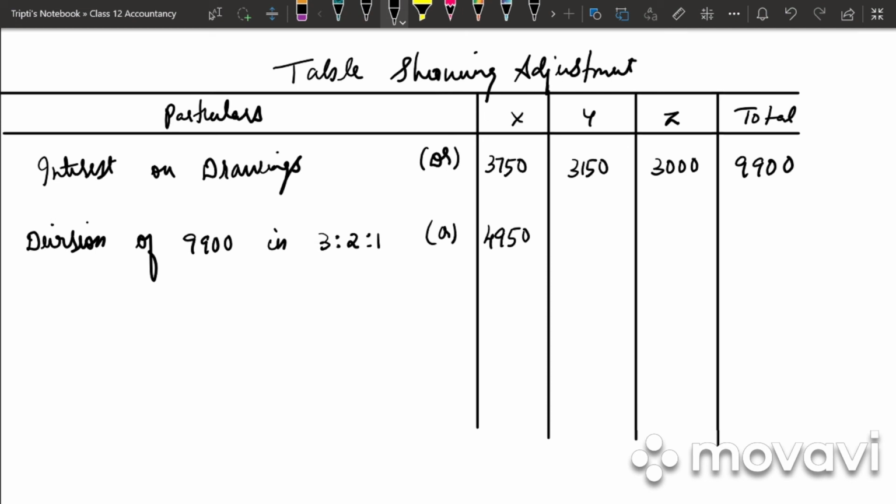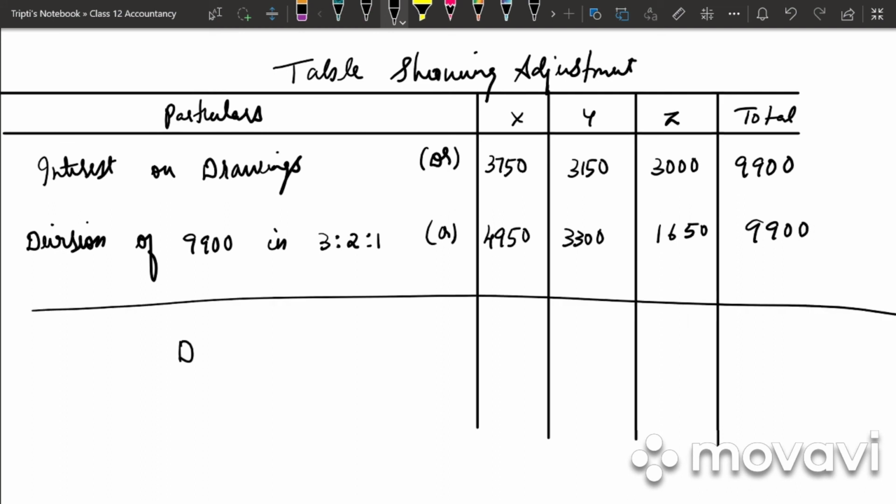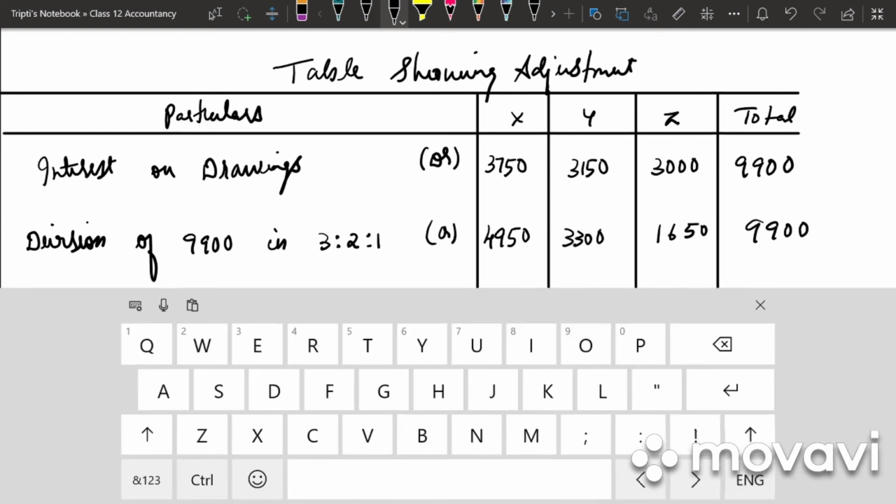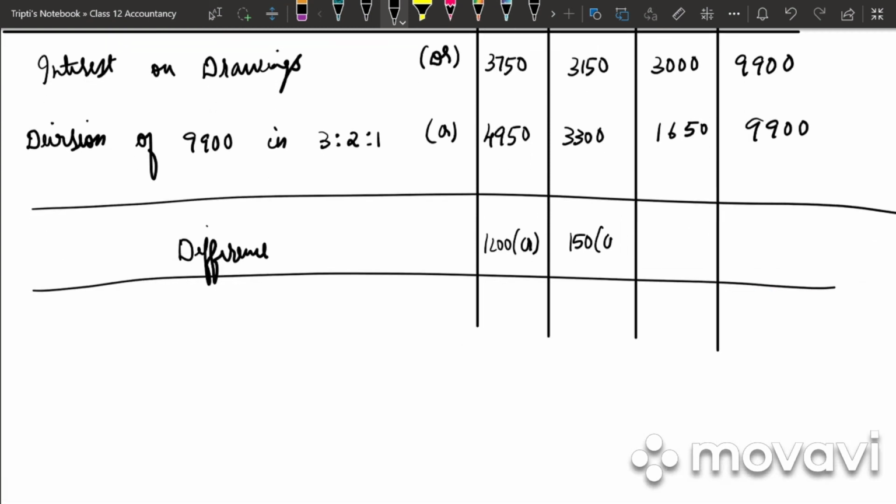Then 9,900 into 2 by 6 we get 3,300. 9,900 into 1 by 6 we get 1,650. Last we have is difference. So 3,750 minus 4,950 we get 1,200 credit balance. Then 3,150 minus 3,300 we get 150 credit balance. And 3,000 minus 1,650 we get 1,350 debit balance.